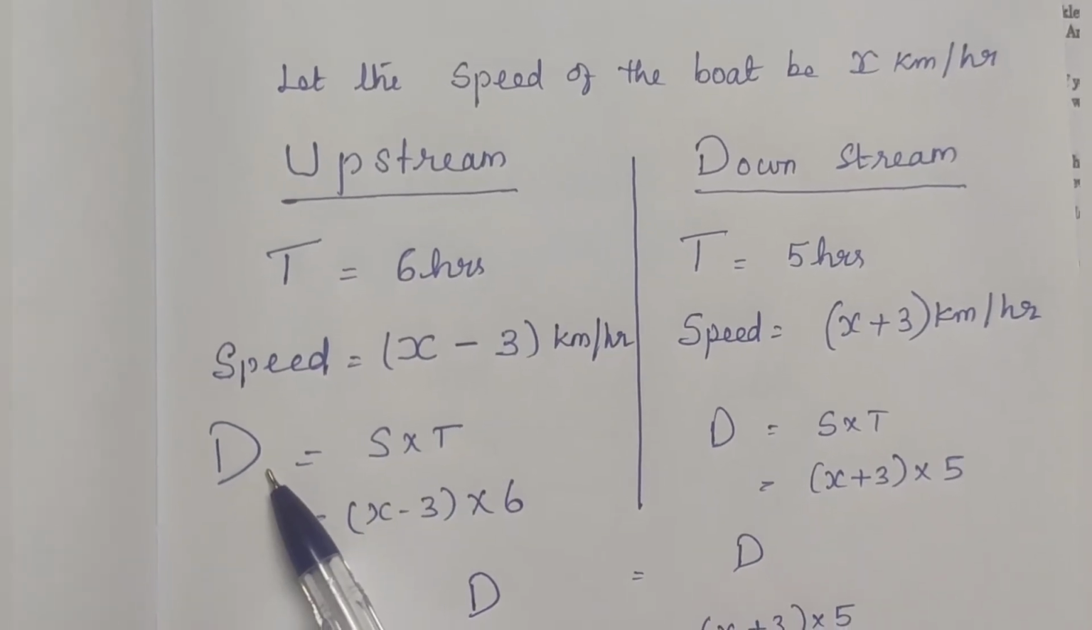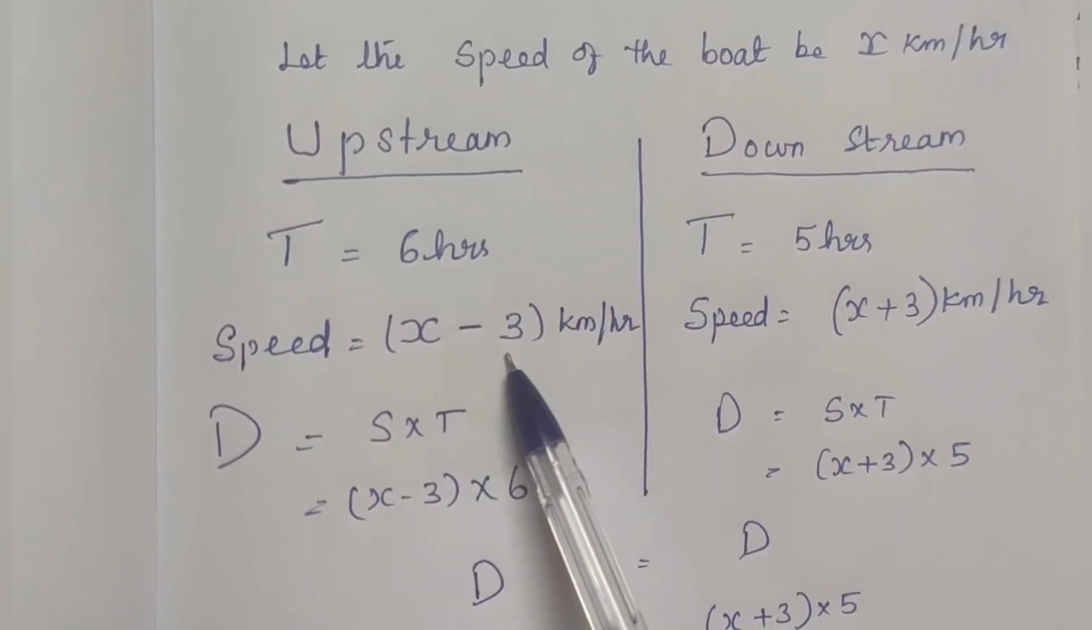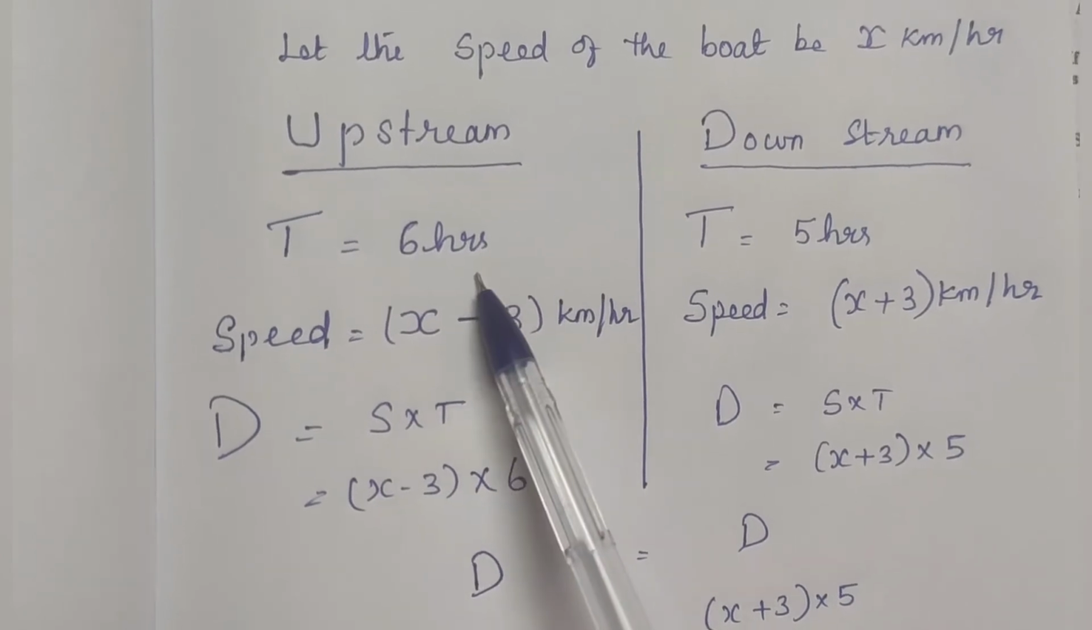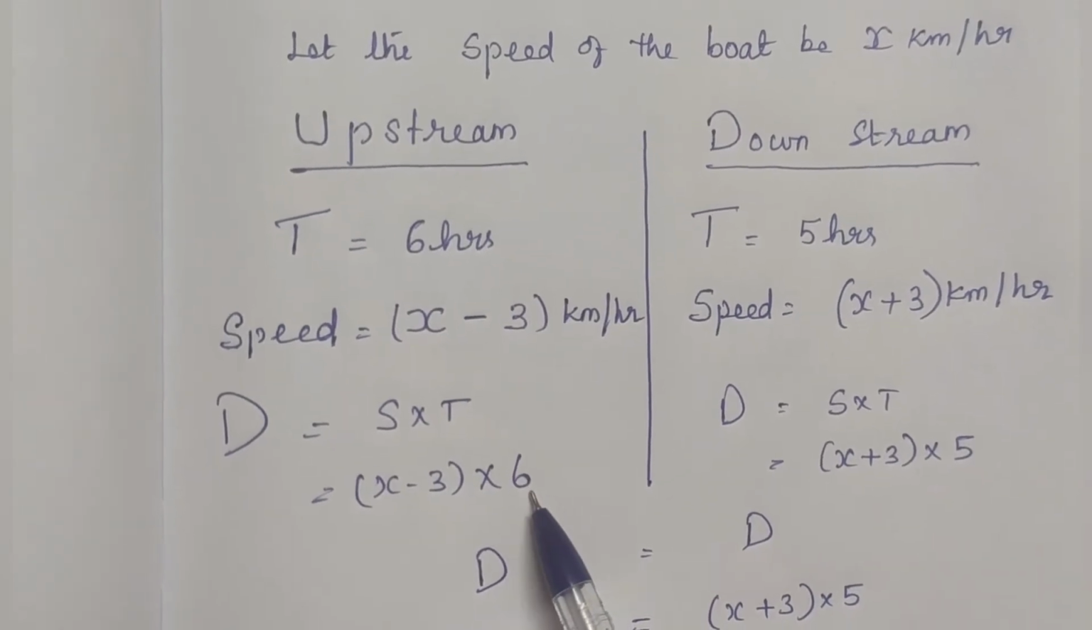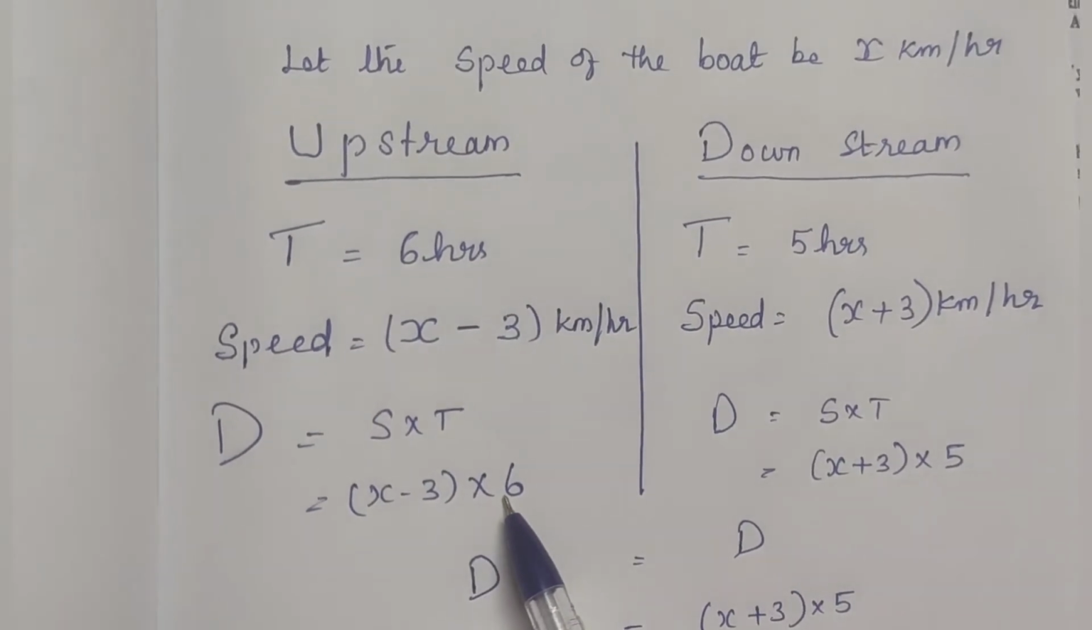Distance covered, the formula says, is speed into time. Upstream speed is less, x minus 3, into the time taken to cover the distance upstream, 6 hours. So I keep my equation x minus 3 into 6.